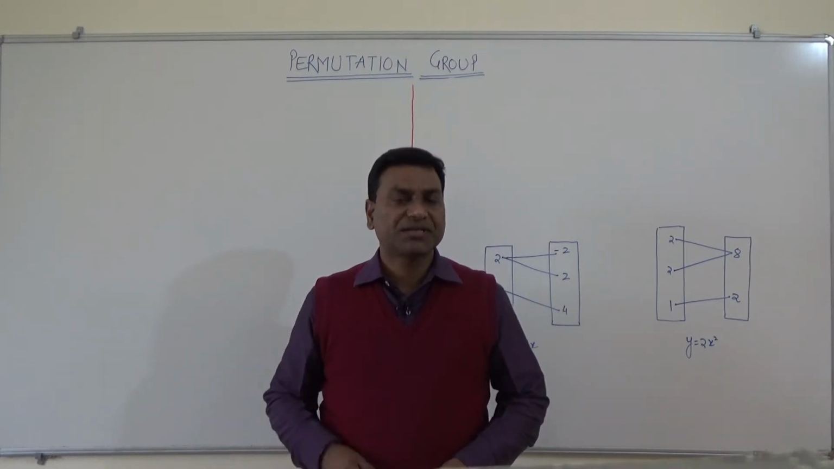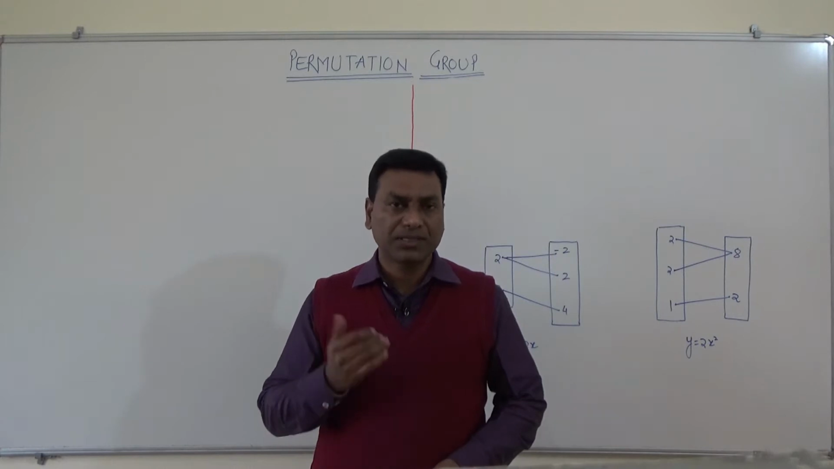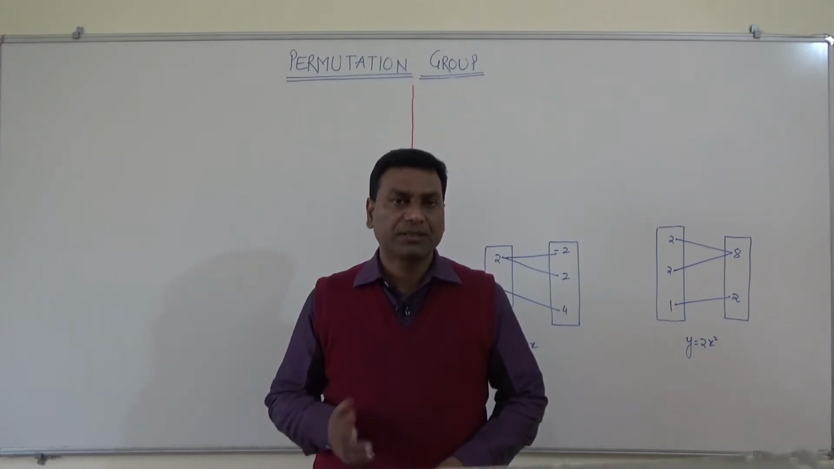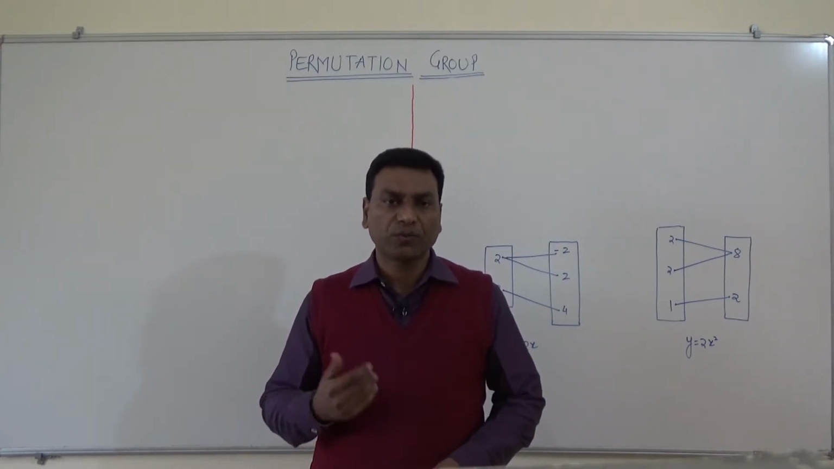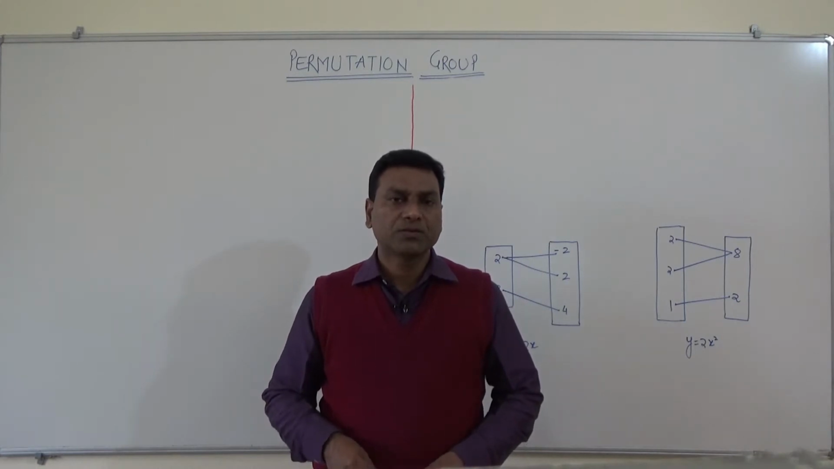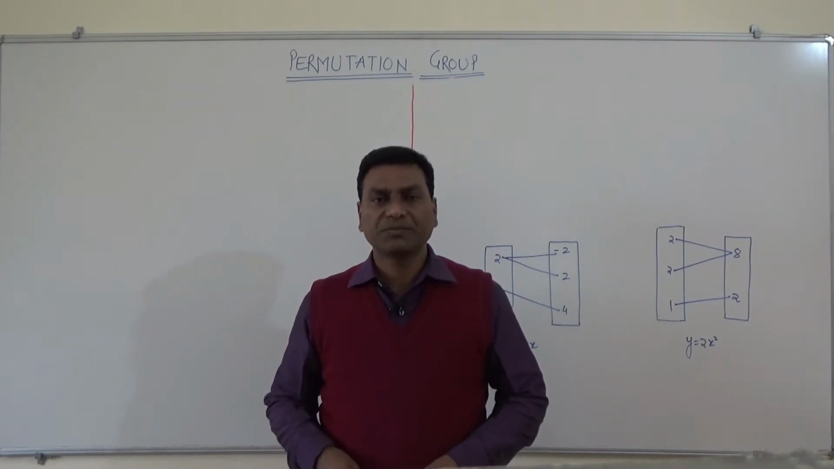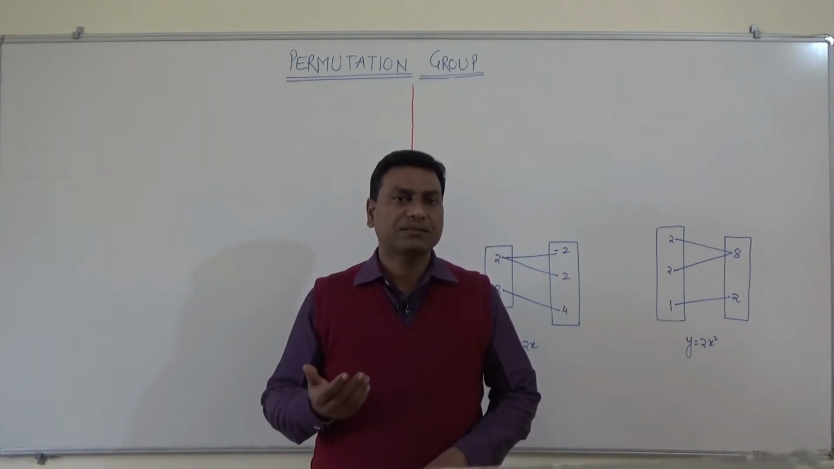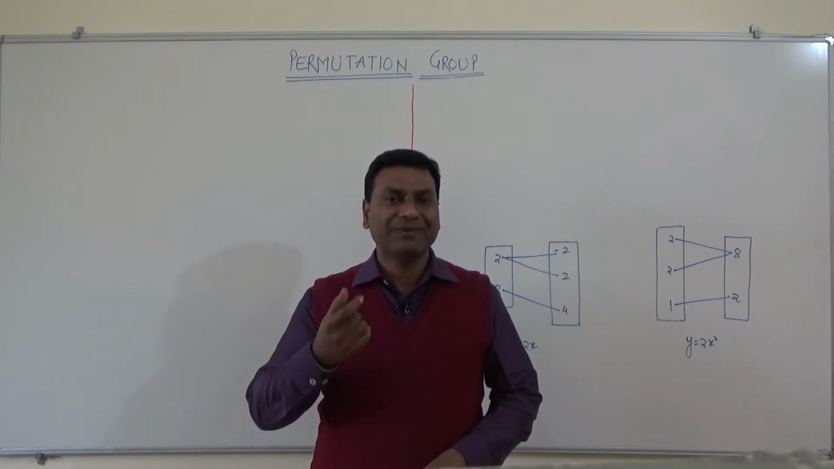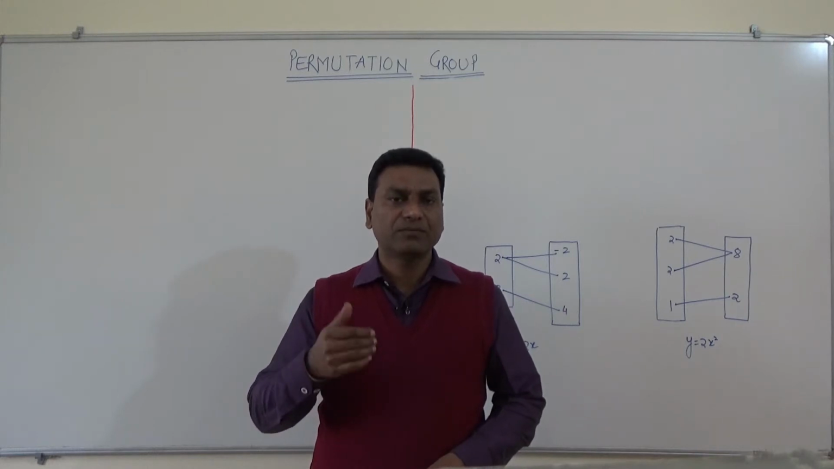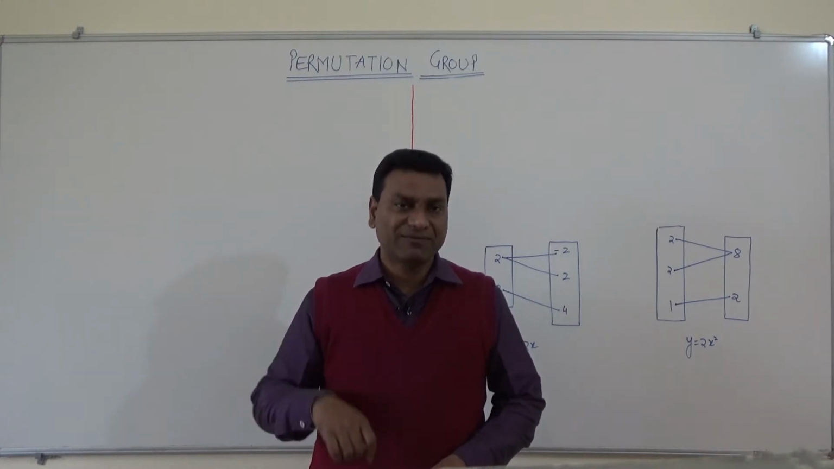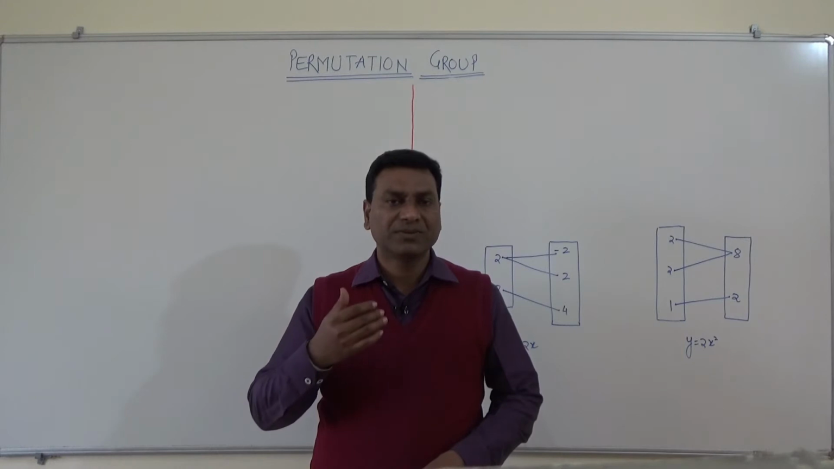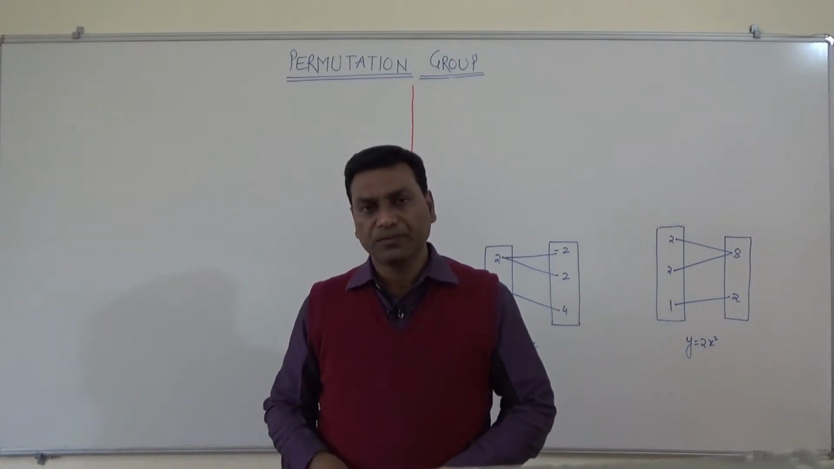This permutation is different from what we study in probability and statistics. This is not that permutation, rather it is related to group theory. The permutation group is basically a kind of mapping of the elements of a set from the set to itself. So this is that kind of permutation group.